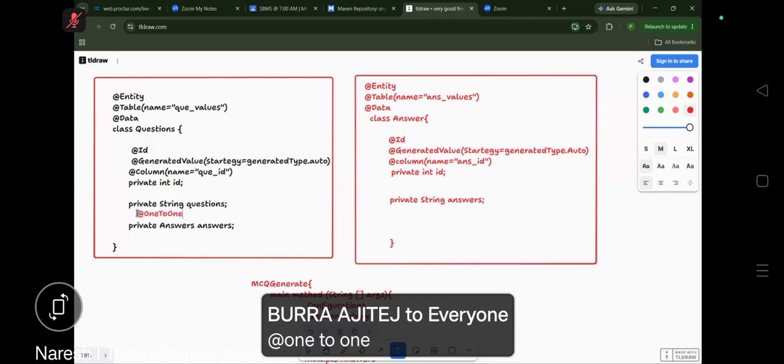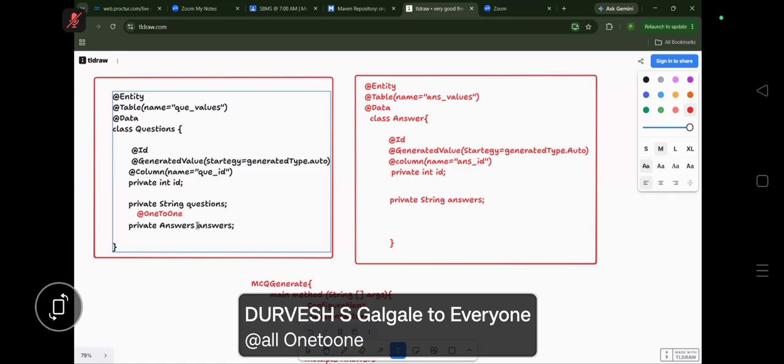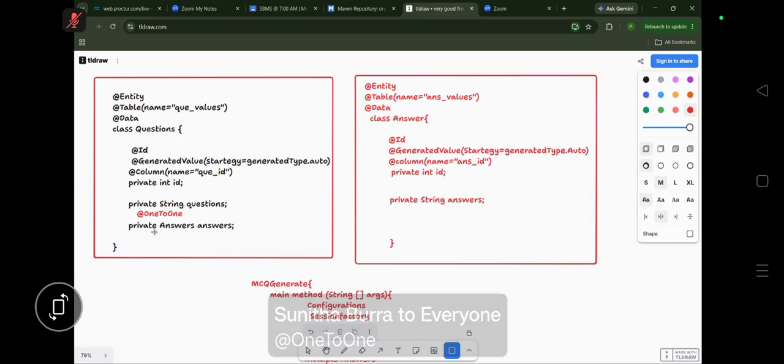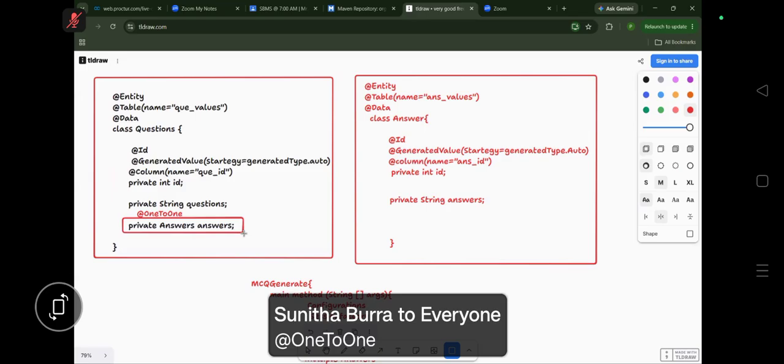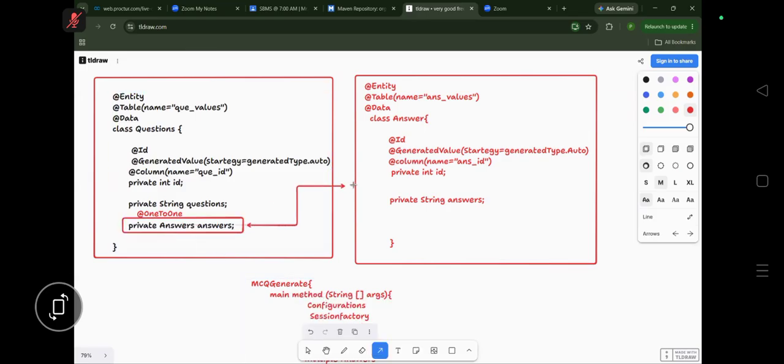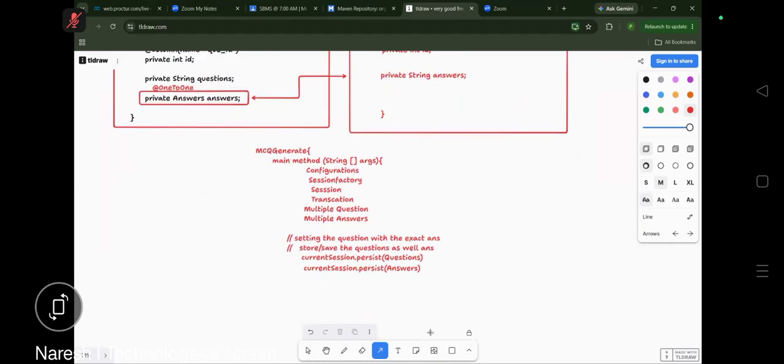One to one. Now, this one to one indicates which place? This is the important one. This one to one is indicated at which place, guys? At the answer level. It is indicating that this one has one answer here. In the question class, the answer is a reference variable. One to one means right now one question has one answer set here. Okay, now we are done with this one.